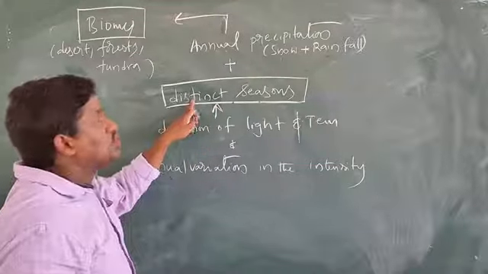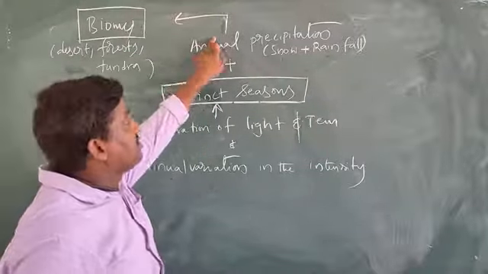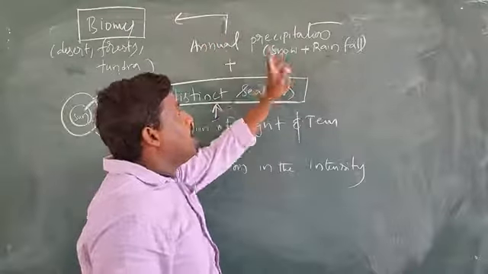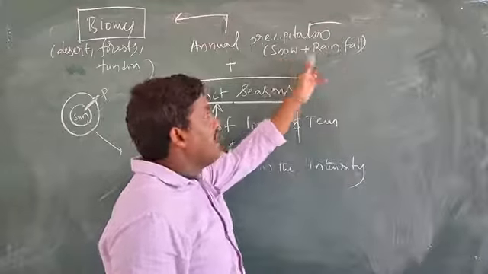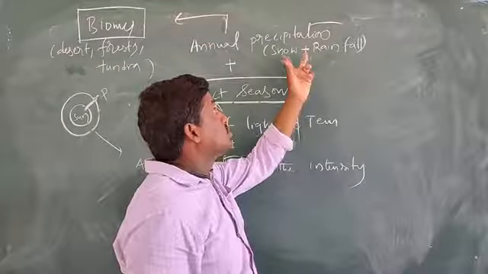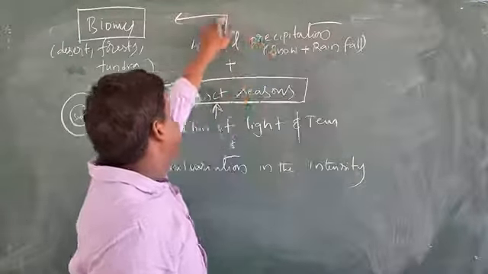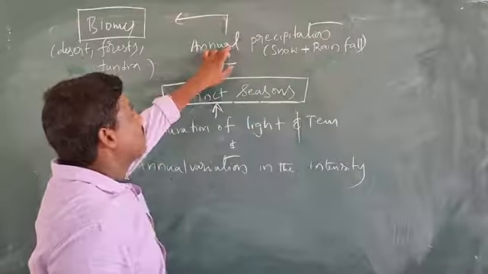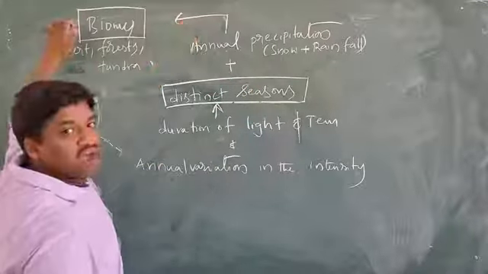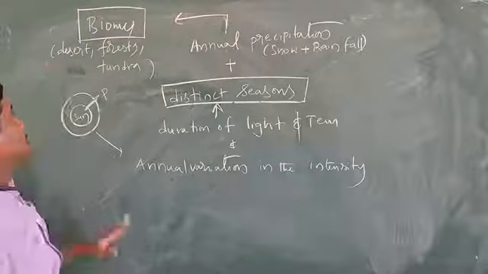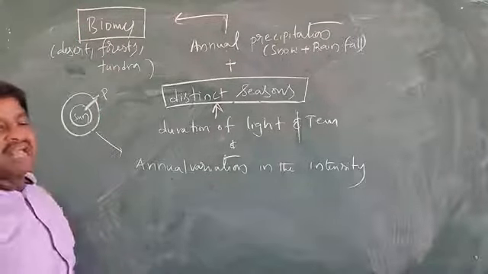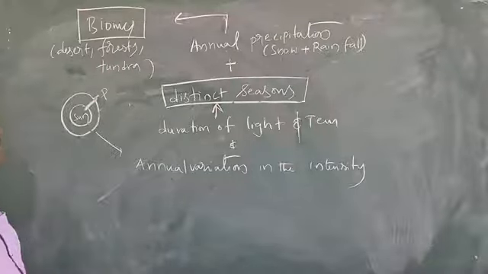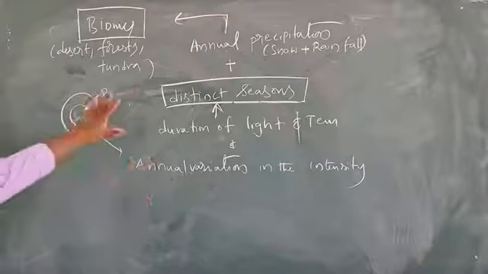These variations together with annual precipitation, meaning how much snow and how much rainfall is formed annually, form the biomes, such as deserts, forests, tundras and different kinds of grasslands.